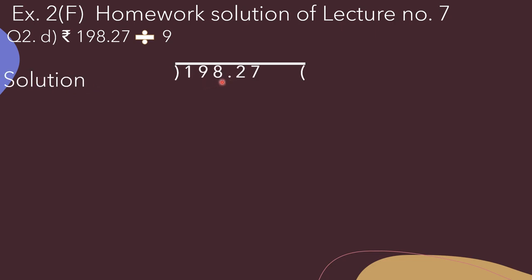We will write 198.27, then rupees and paise, then we have to write down 9 as the divisor. Now we have to solve it from the left-hand side. 1 is a smaller number than 9, so we will take these two digits, 1 9, 19. Now we have to divide 19 by 9.